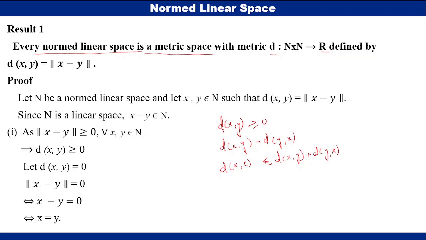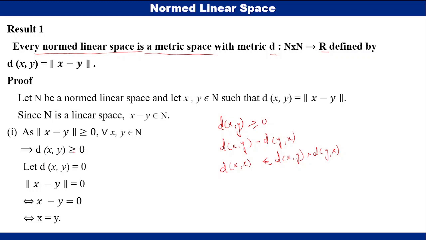Then talking about the first property, the metric should be greater than or equal to 0. So by the definition of the norm, x minus y should be positive. That is, norm x minus y, the length of this element, must be positive. By the definition of norm, we can say that norm x minus y is greater than or equal to 0. So therefore, d of xy is greater than or equal to 0.